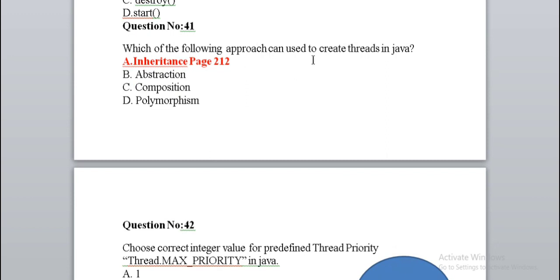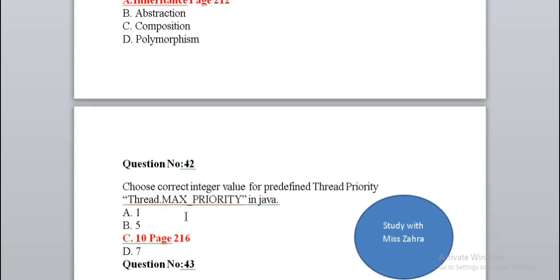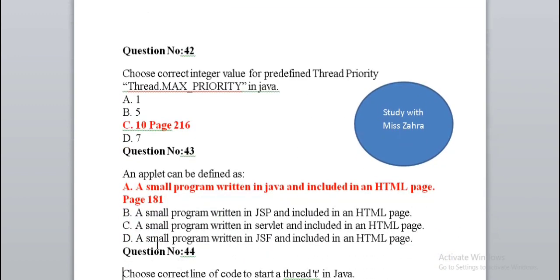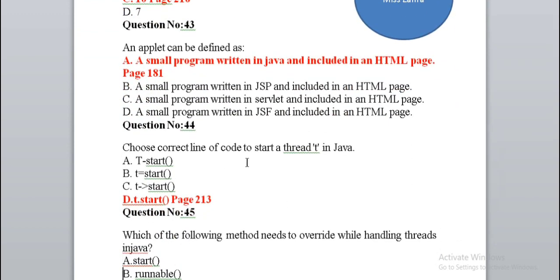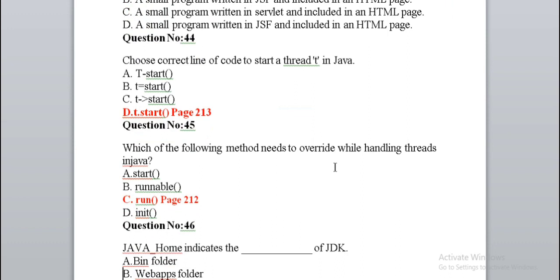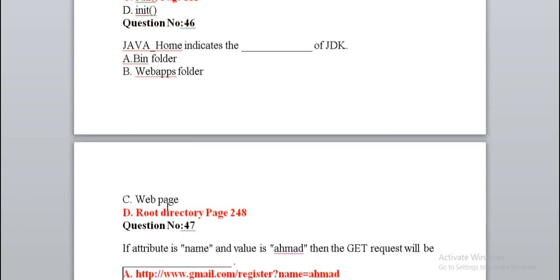Which of the following approaches can be used to create threads in Java? Inheritance. Next statement is given, right option 10. An applet can be defined as a small program written in Java and included in an HTML page. Choose correct line of code to start thread T in Java. Right option D, dot start. Which of the following methods needs to be overridden while handling threads in Java? Run. Java home indicates the dash of JDK root directory.